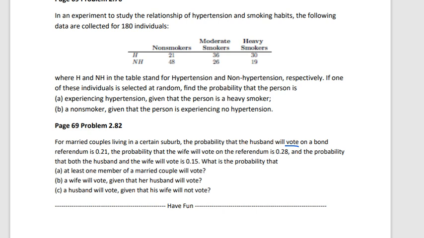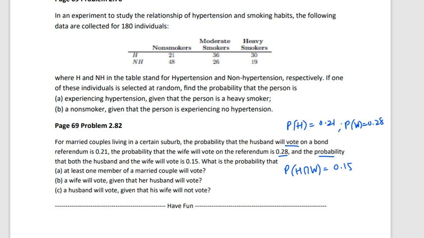So he said the husband will vote, let's say H is for the husband, is 0.21, and the probability that the wife will vote is 0.28. These are given. The probability that both husband and wife will vote is 0.15.